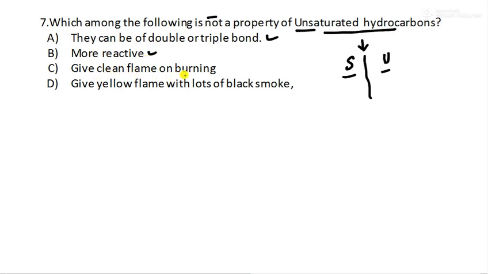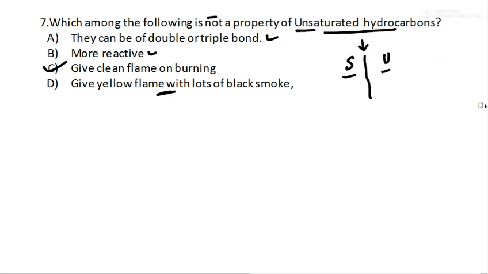Give clean flame on burning, no, this is given by saturated. This is not a property of unsaturated carbon compounds, so option C. Give yellow flame with a lot of black smoke, yes, this is also a property of unsaturated. So option C is the right answer.